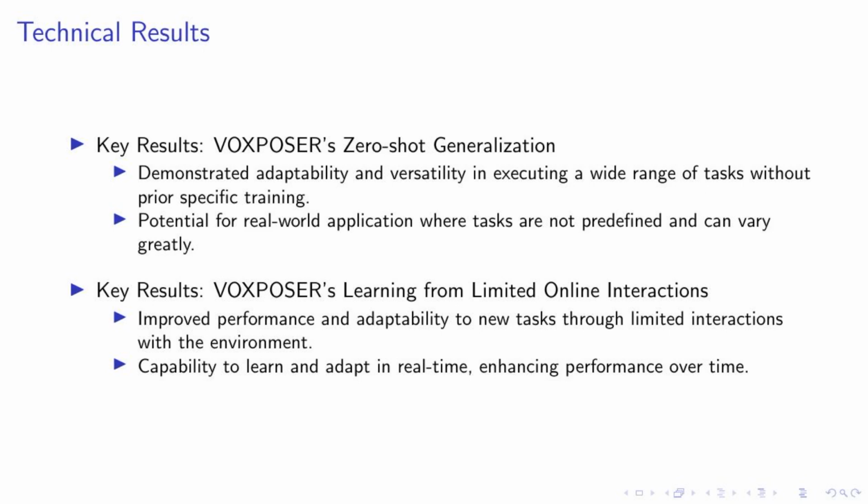Secondly, VoxPoser has shown the ability to learn from limited online interactions. This means that even with minimal interaction with the environment, VoxPoser can improve its performance and adapt to new tasks. This capability to learn and adapt in real time enhances its performance over time, making it a dynamic and evolving solution for robotic manipulation tasks.